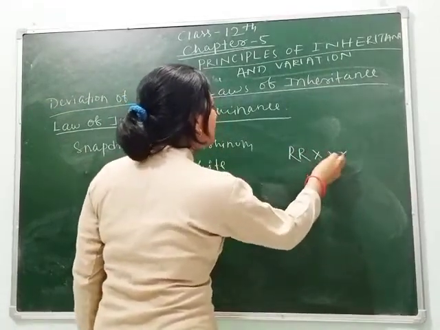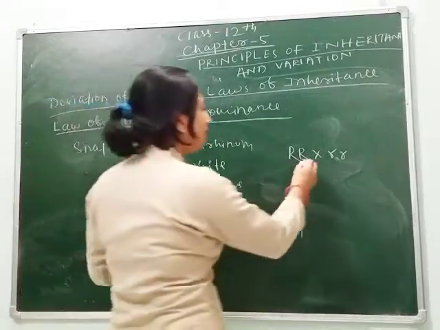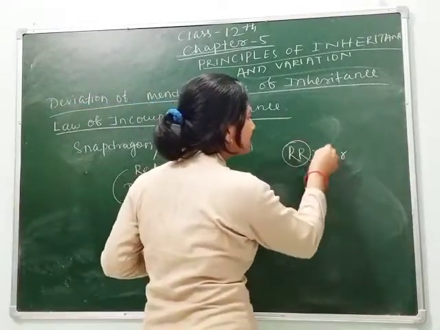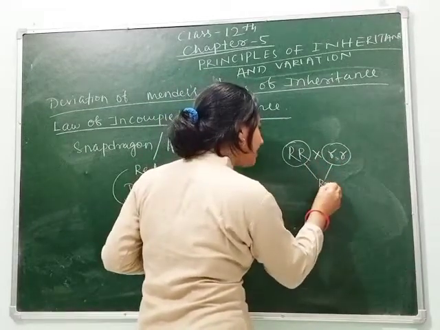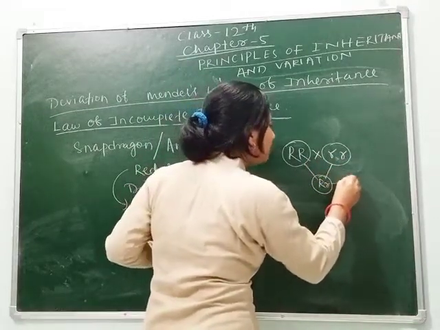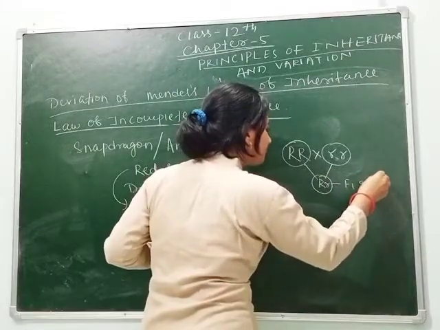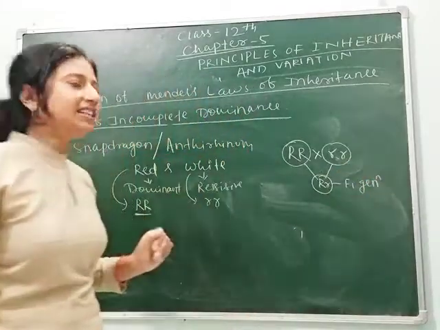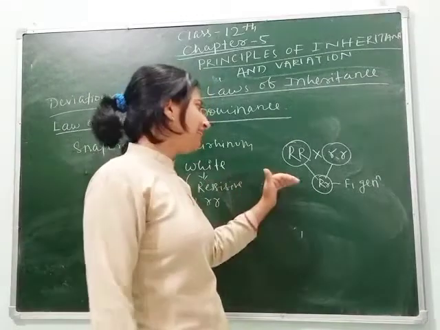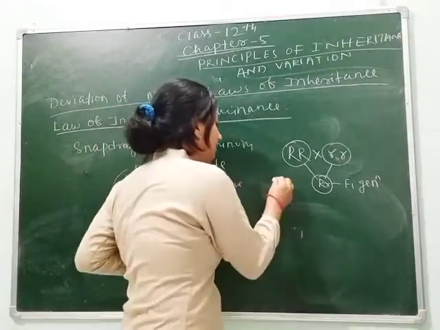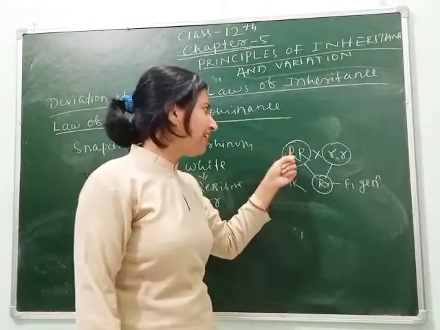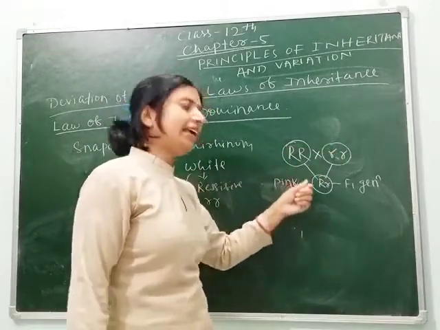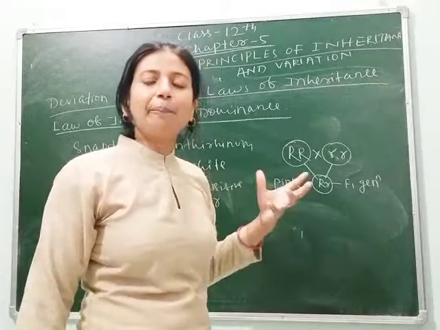into small r, then the F1 progeny, this is red, this is white, and when the cross is done between red and white, we will get the F1 generation, and this shockingly gives pink color. Pink. Here the cross is done between red and white, but the F1 progeny expressed as pink.